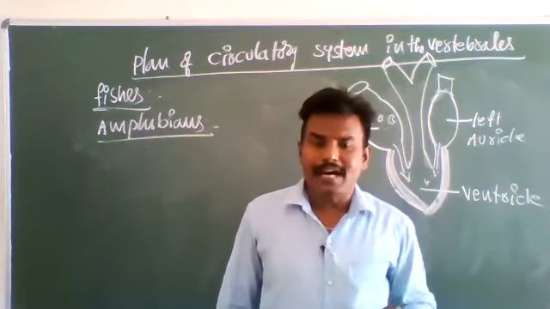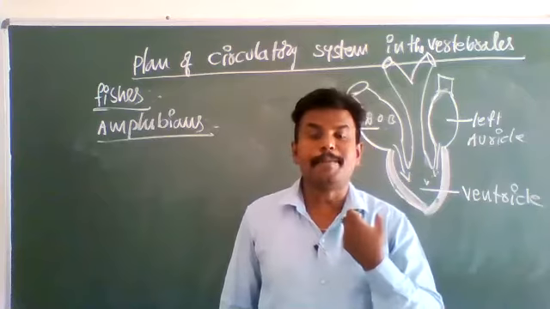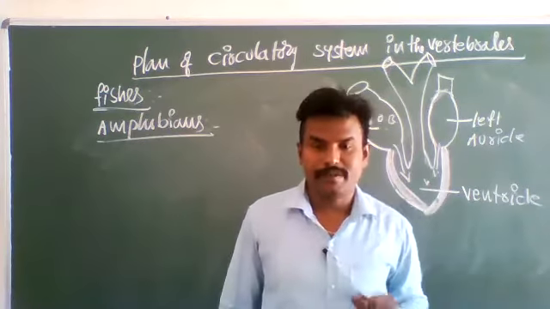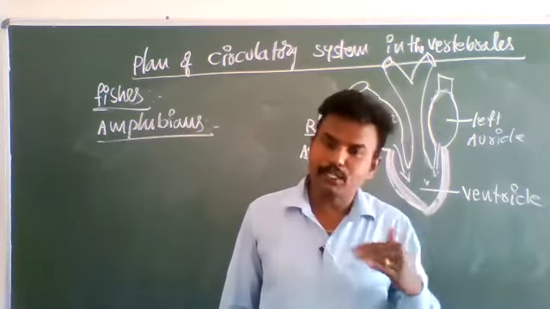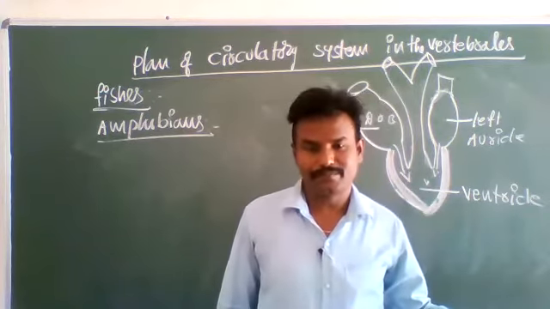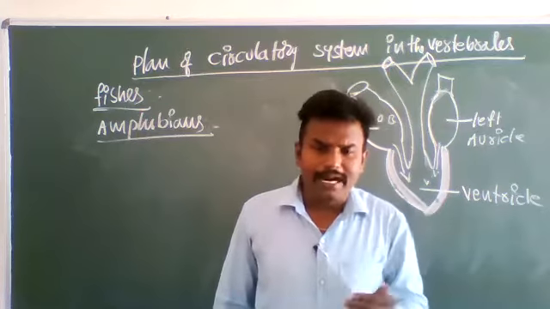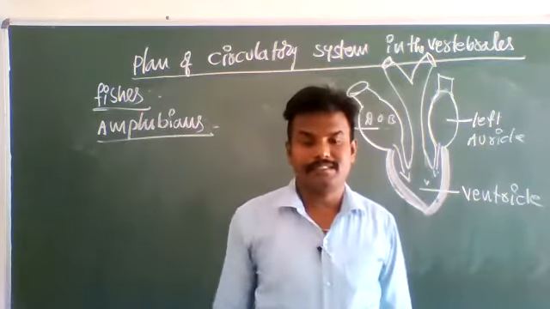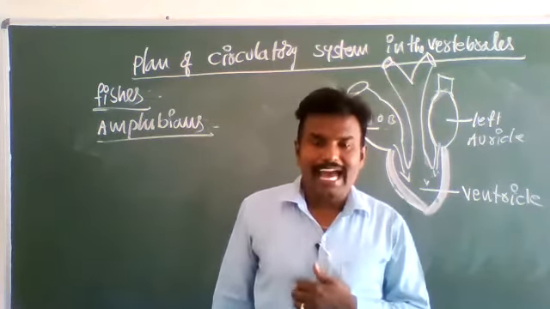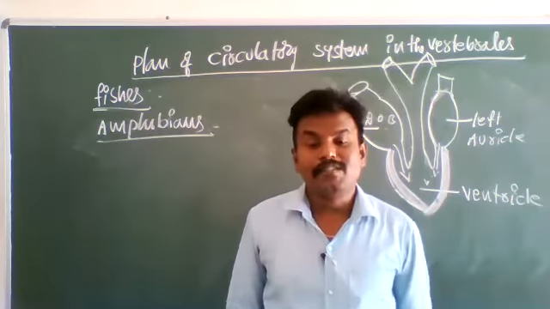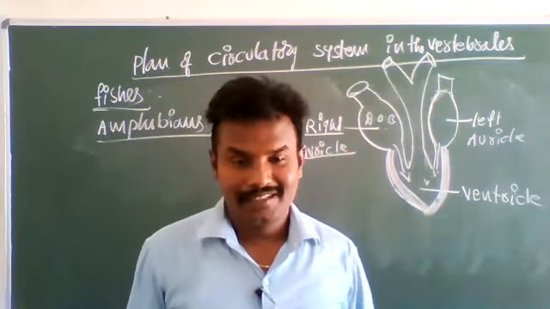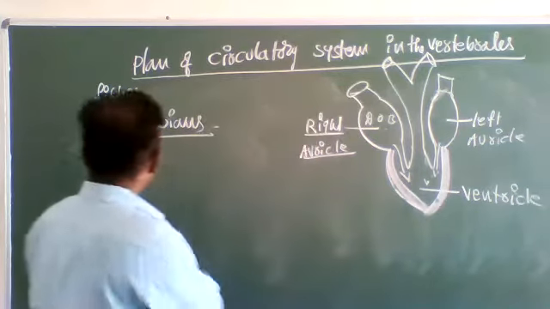In the amphibian heart, blood is pumped two times from the heart: one time from the heart to the lungs for oxygenation, and one time from the heart to various body parts. Therefore, the amphibian heart is a double circuit heart.